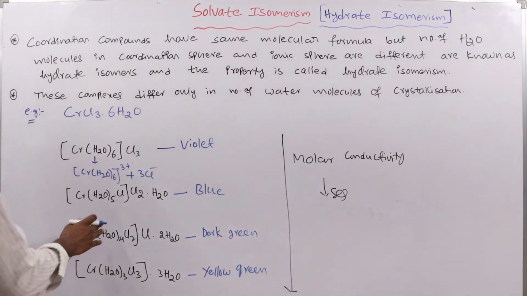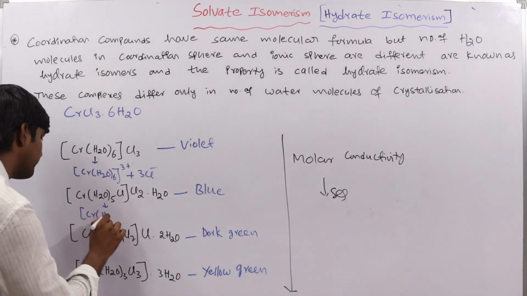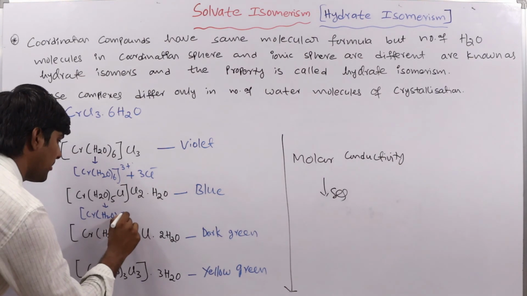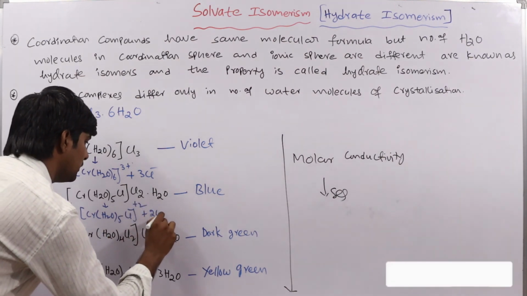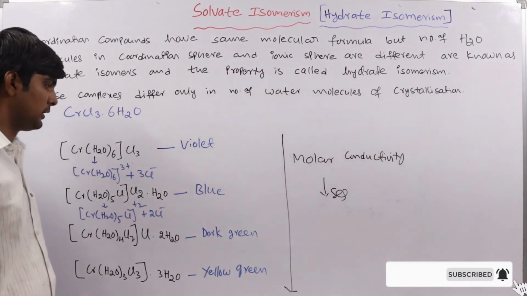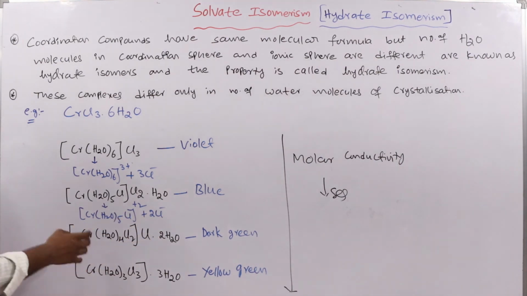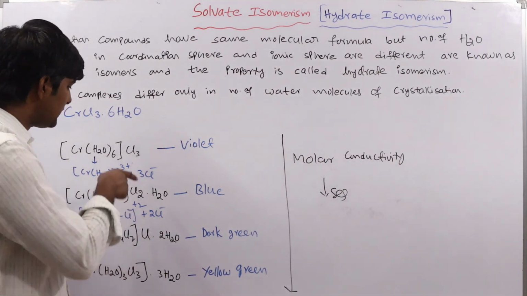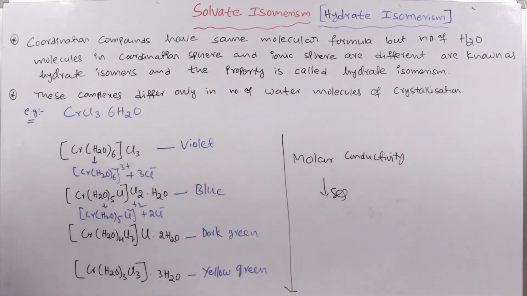Suppose you take this one: two chloride ions, 1 complex ion, a total of 3 ions. Similarly here we get a total of 2 ions, and here no ions. So in that way, as the number of ions decreases, molar conductivity also decreases.